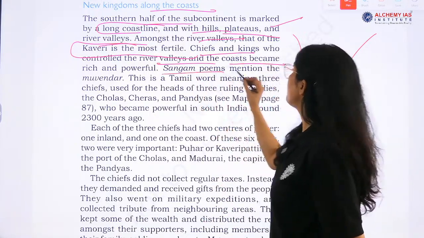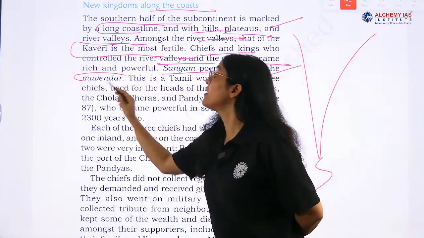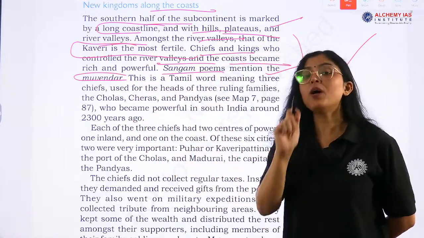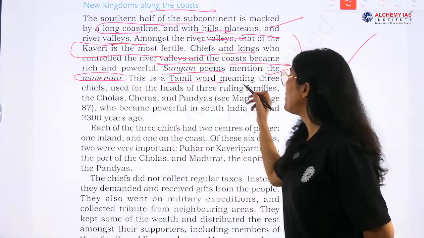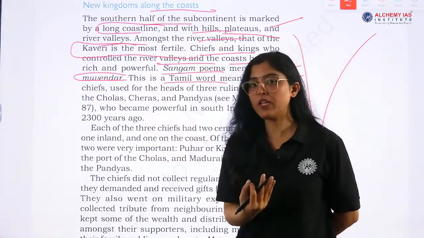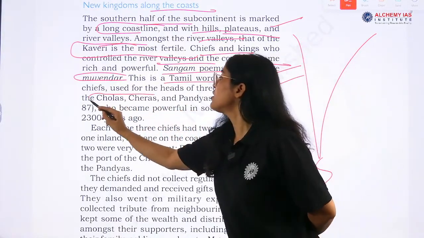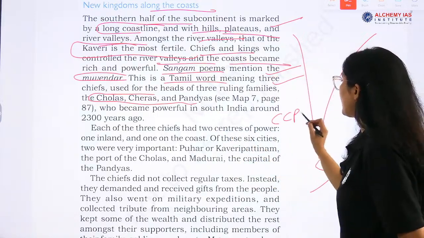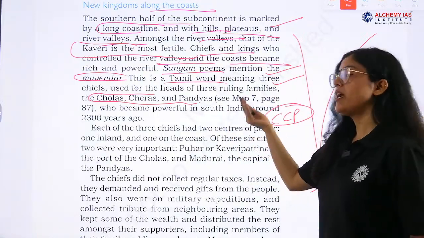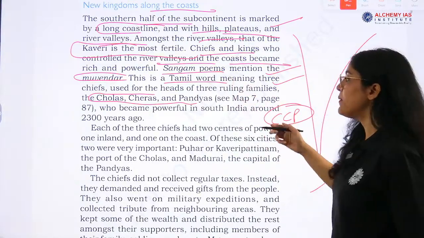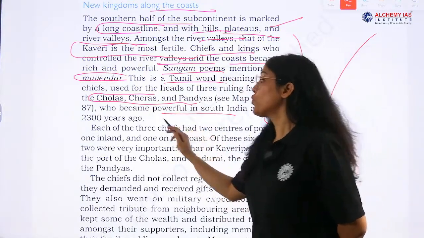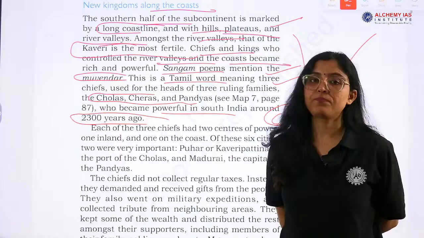Now, Sangam poems mention the Muvendar, very, very important term. What is Muvendar? This is a Tamil word meaning three chiefs. Who are the three chiefs? These are Chola, Chera and Pandya, CCP. Heads of three families who became powerful 2300 years ago, right?